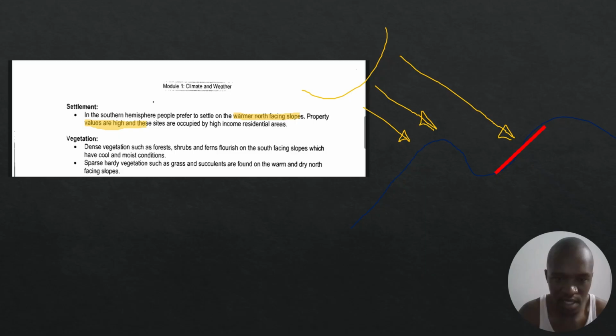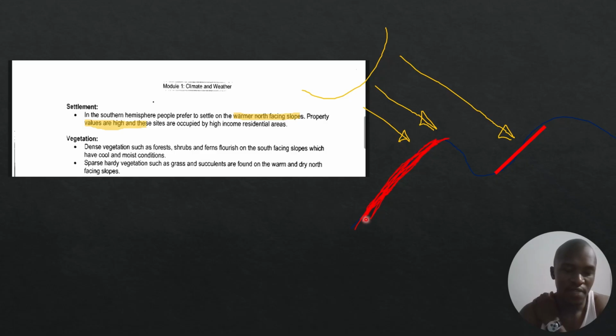Let me make it red. The north-facing slope receiving the direct insolation. In the southern hemisphere, the north-facing slopes receive direct insolation. Now we are saying that property values are going to be higher on this warm side because people prefer warmer climates.